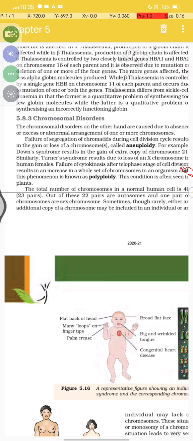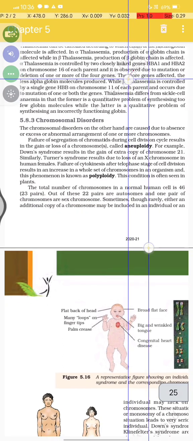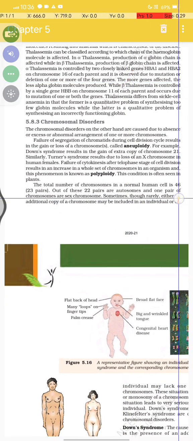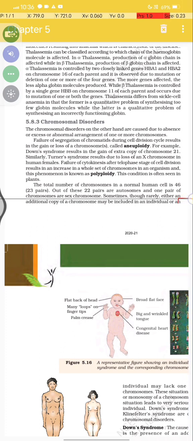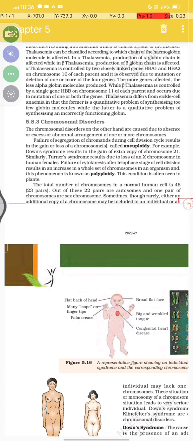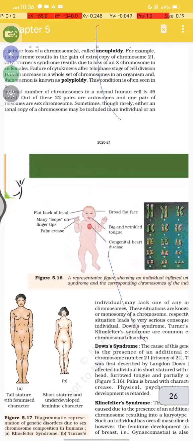The total number of chromosomes in a normal human cell is 46, or 23 pairs. Out of these, 22 pairs are autosomes and one pair is sex chromosomes. Sometimes, rarely, an additional copy of a chromosome may be included in an individual.